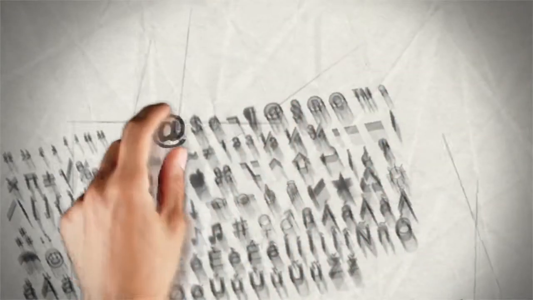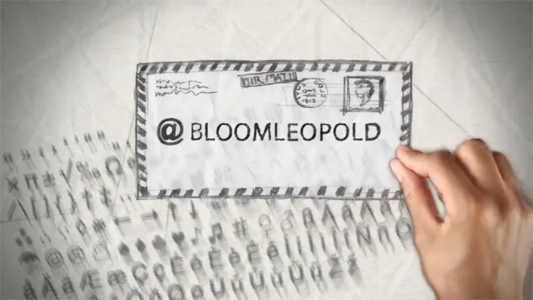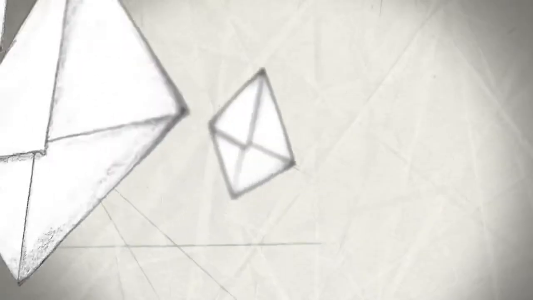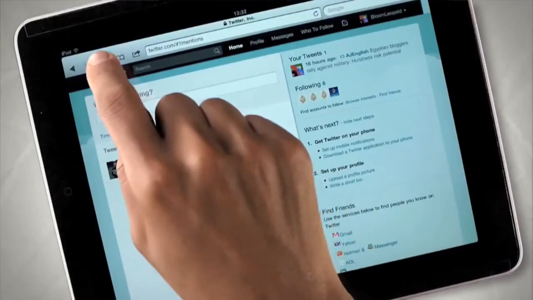Another is the @ symbol. If an @ symbol is put in front of someone's name, not only will the tweet go out to everyone, but the person who has been tweeted at will be able to see that they've been mentioned under their @mentions tab. You can also use Twitter to send a private message to someone. This only works, however, if they are following you.